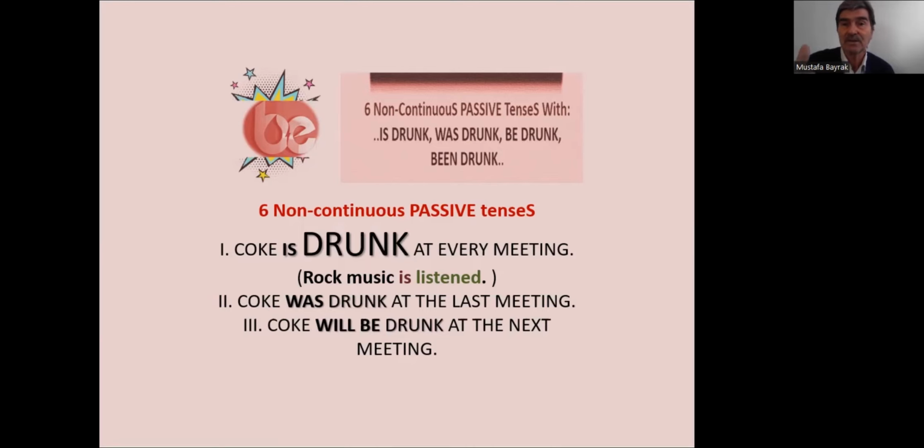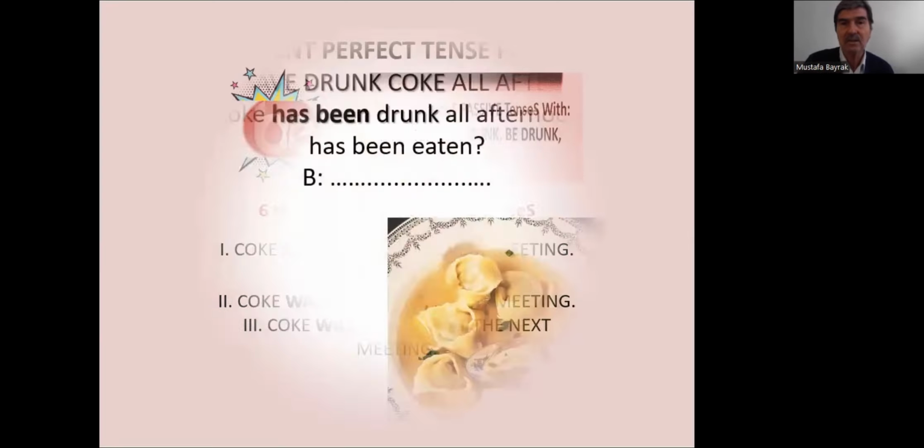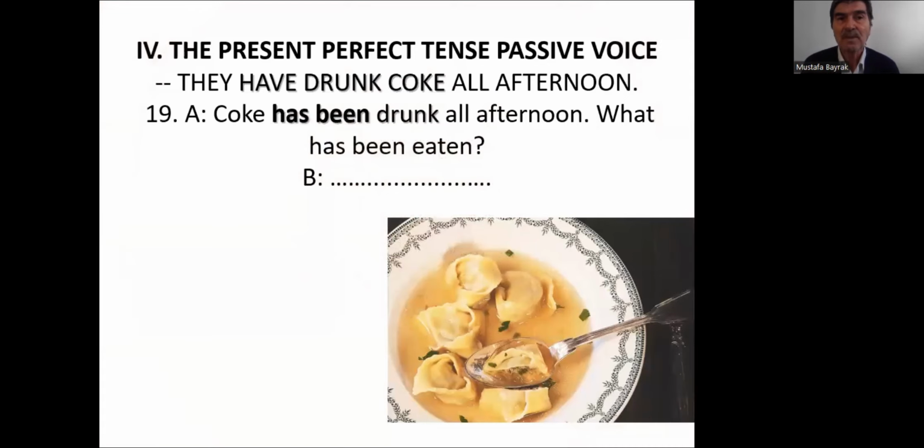Yes. We will study those perfect tenses. After Roman number 3, in Roman number 4, we will start studying the perfect tenses as present perfect, past perfect, and future perfect passive voice sentences, starting with the present perfect tense passive voice.